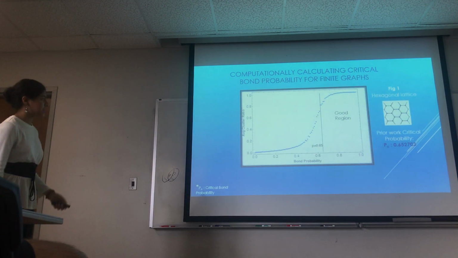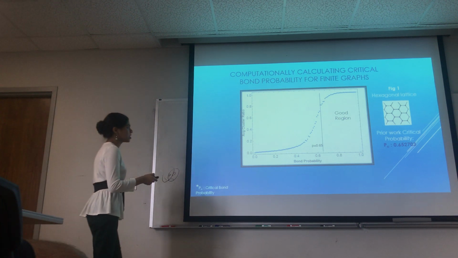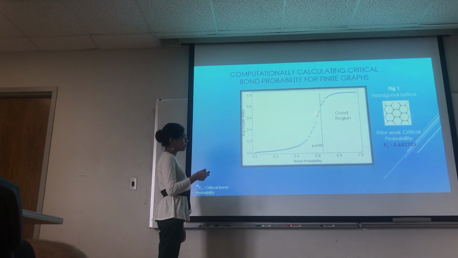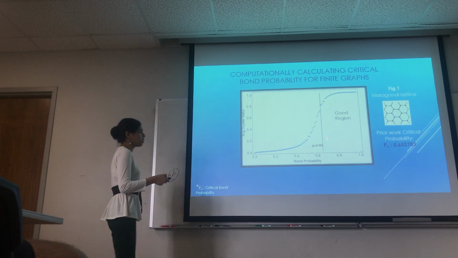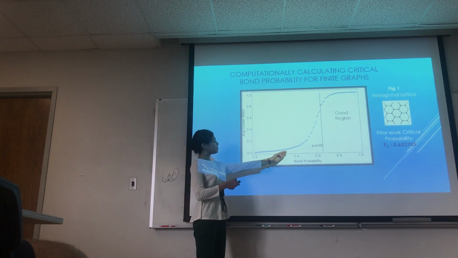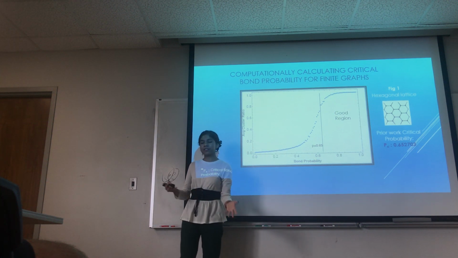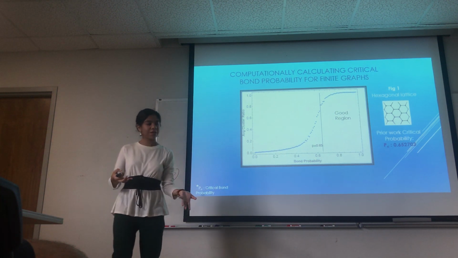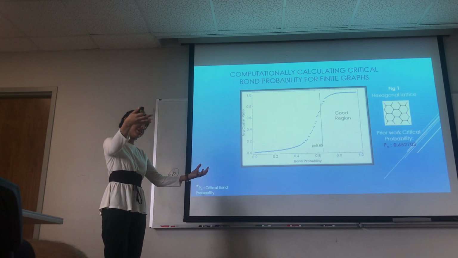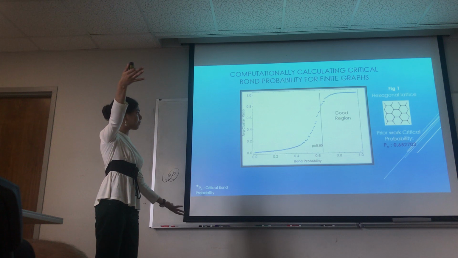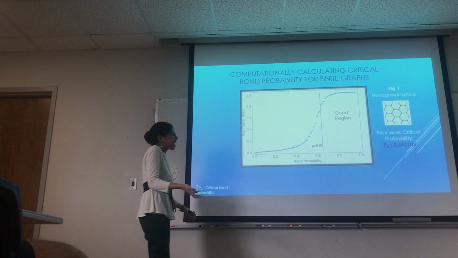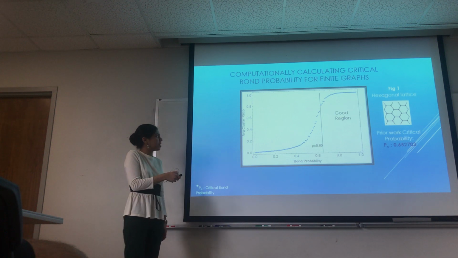So this was particularly the good region. And why do I call this a good region? Because we want this region to be as big as possible. We want this critical bond probability to be small. The smaller it is, the more entanglement is possible. The more entanglement can happen and more nodes can be connected. As a result, a large average cluster can start to exist. So you can see the hexagonal lattice didn't do so well. It has a very large